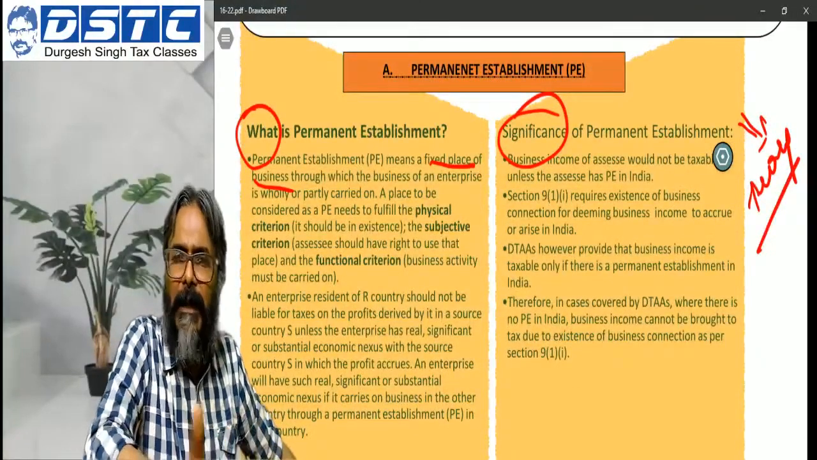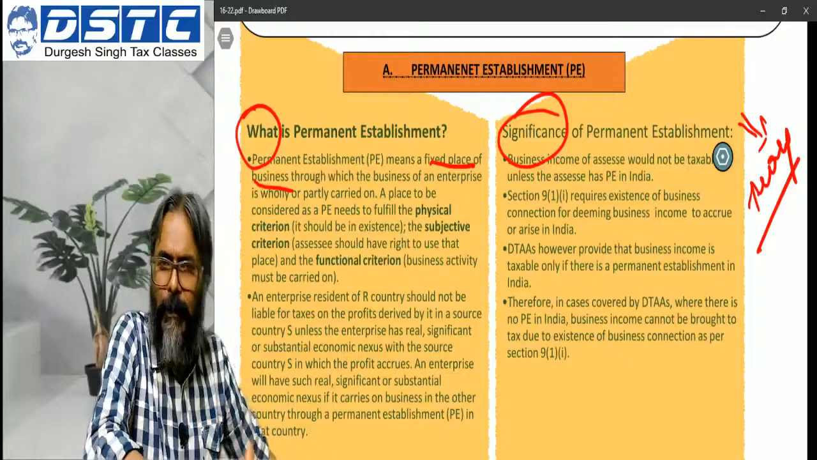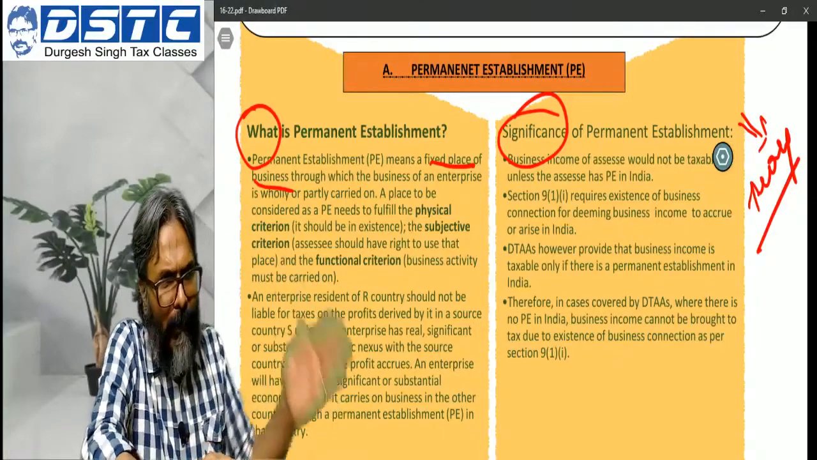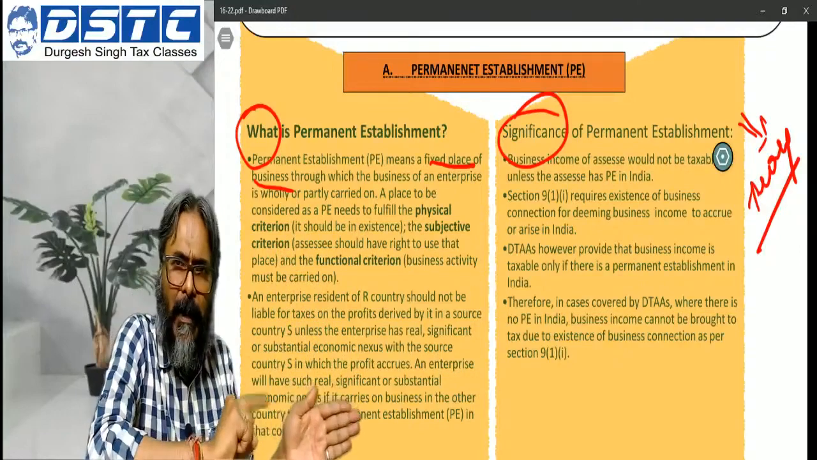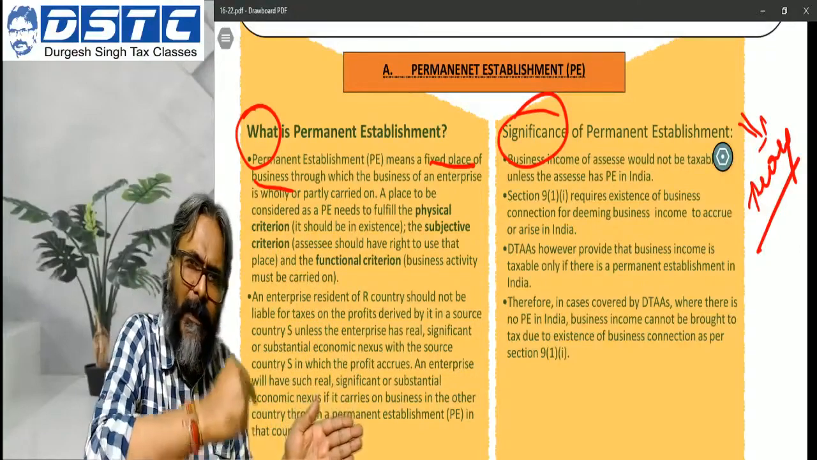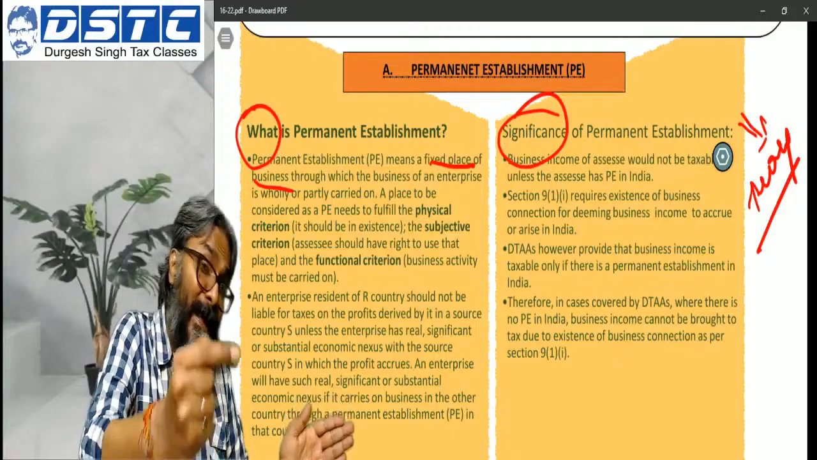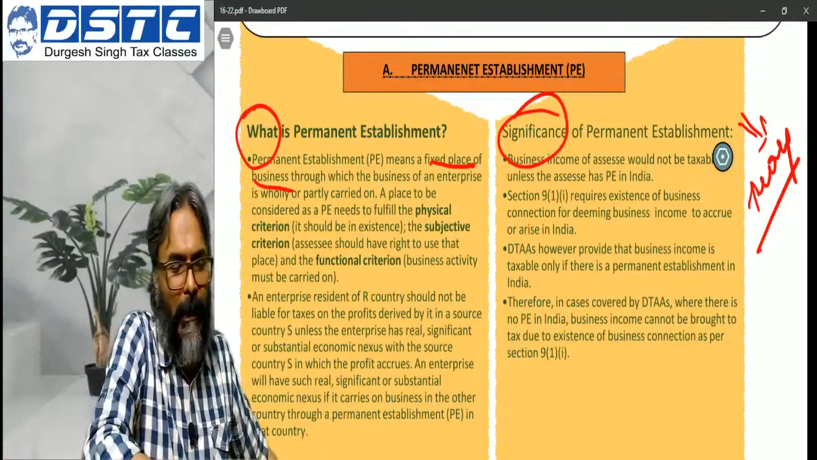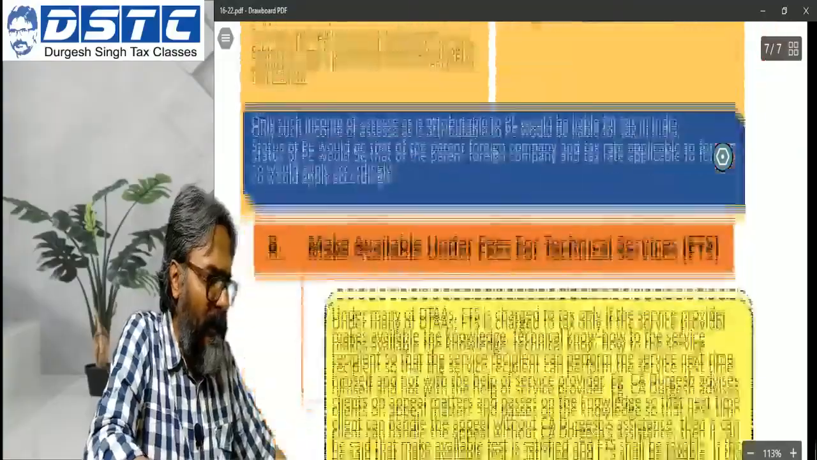Significance, I already told you: in the treaty, students, you will find that a non-resident's business income will be taxed in the source country only if what? Only if it has got a PE in the source country. So this is your permanent establishment, students. Just be very careful about the same.